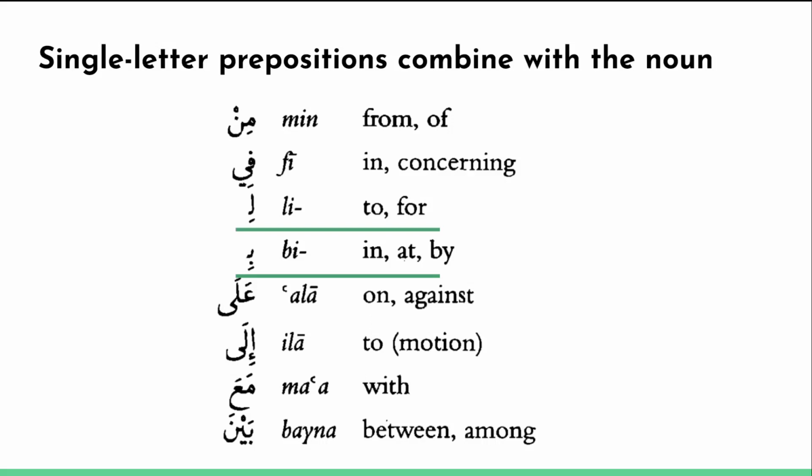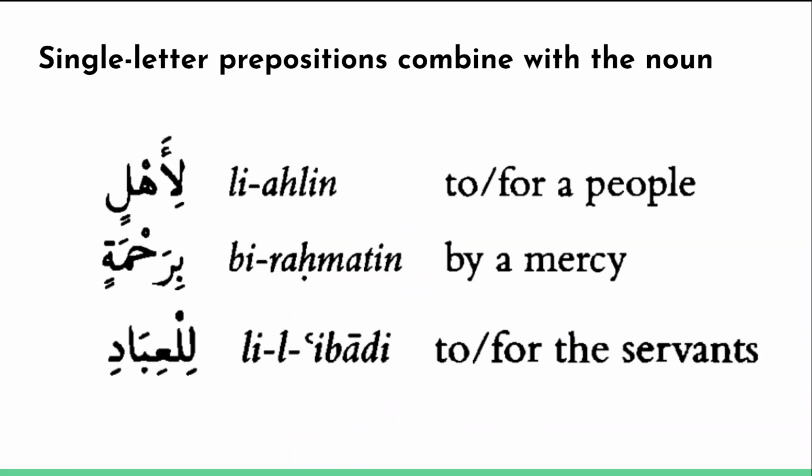Okay, so one thing I want to talk about, which is just in terms of writing, you should know this, and that is that single letter prepositions combine with the noun. Most of these other prepositions are separate words. So if you see, for example, min Makkah, from Makkah, that's written as two separate words. However, if it's one of these single letter prepositions, li or bi for example, then those ones get combined with the word.